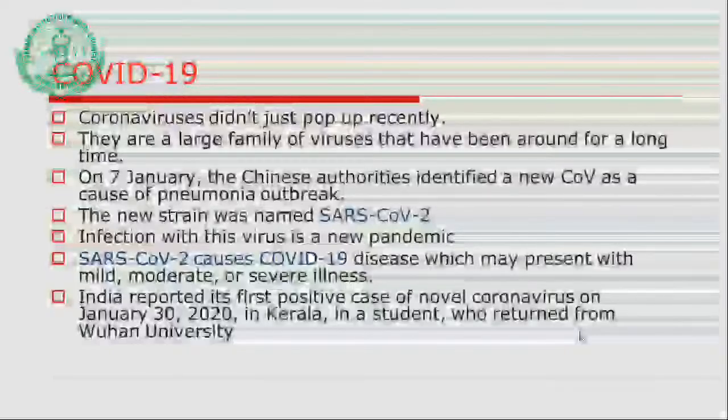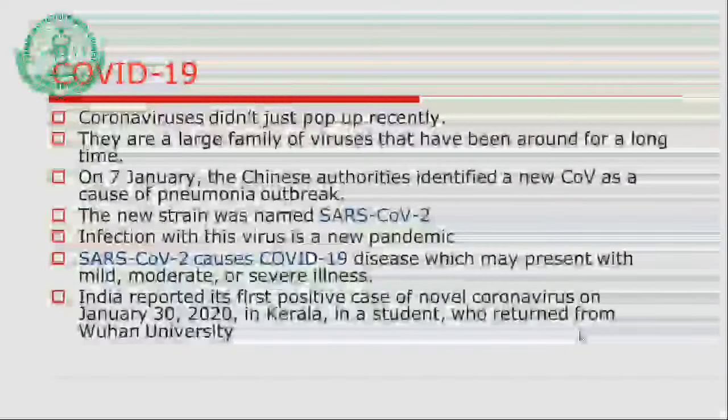When we discuss the clinical features, we will understand the percentage of cases having mild infection, the percentage developing moderate illness, and the very few percent of cases that land up in complications like acute respiratory distress syndrome or pneumonia.